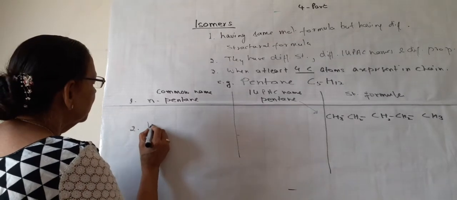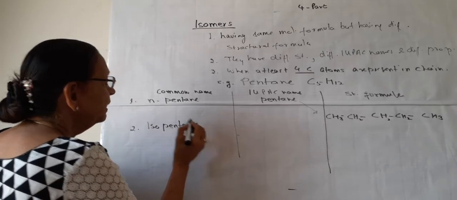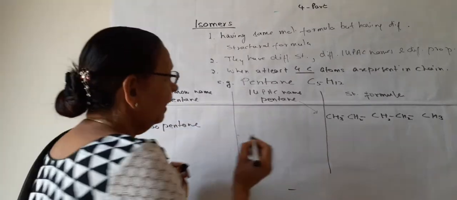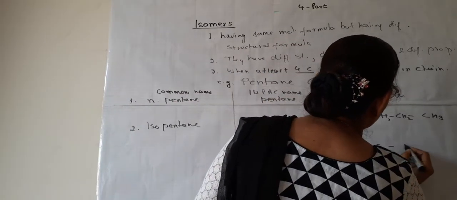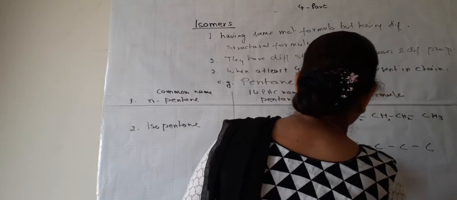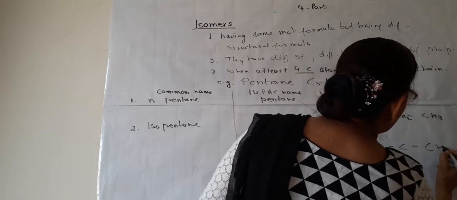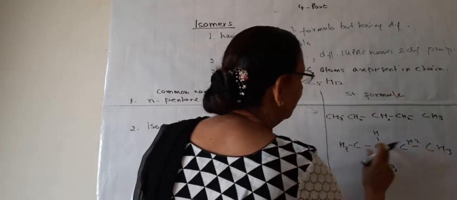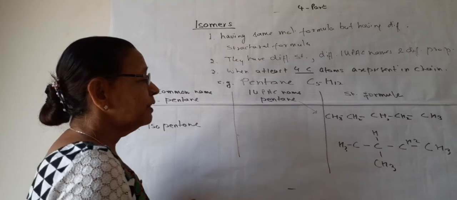The first is known as isopentane. We can derive 3 isomers from pentane, and we can see what the formula is. Suppose 2, 3, 4, and this is CH3, H3, H3, 2 and 1. 1, 2, 3, 4. So this is the new isomer which is formed.